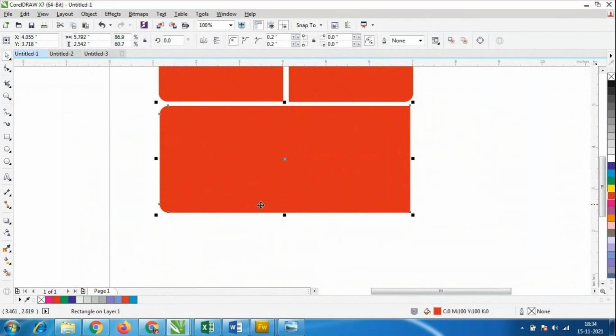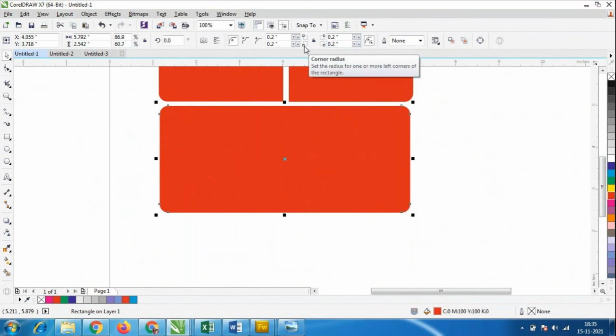So what I'll do here is mention 2. Sorry, I should give point 2 instead of 2. I have used 2 here. Okay, point 2, point 2.